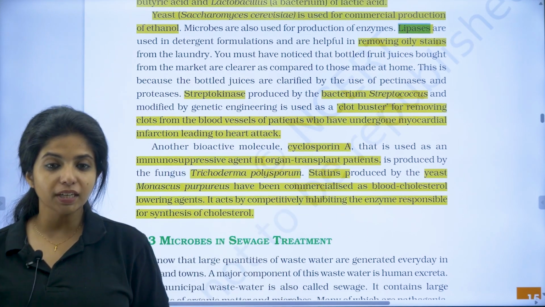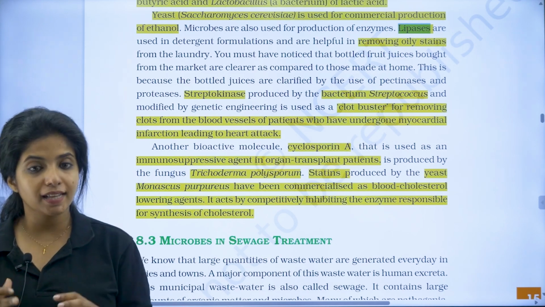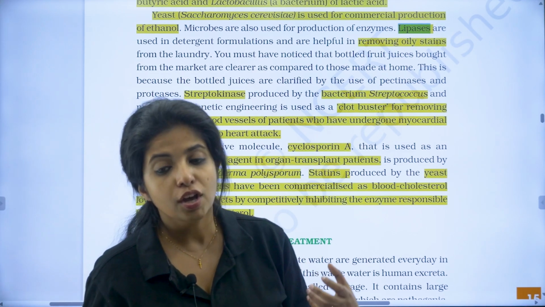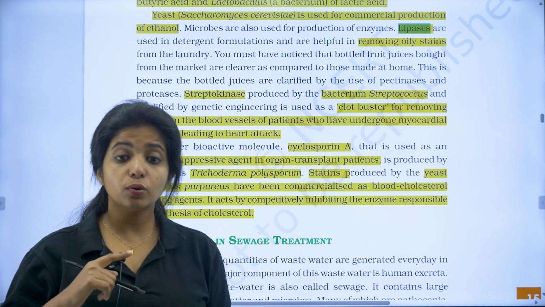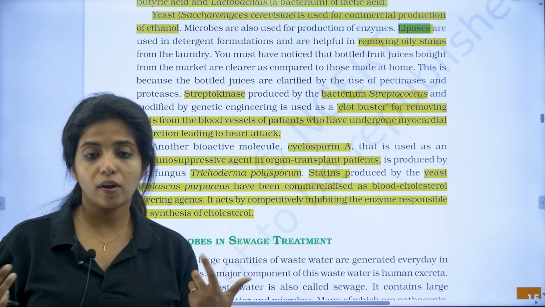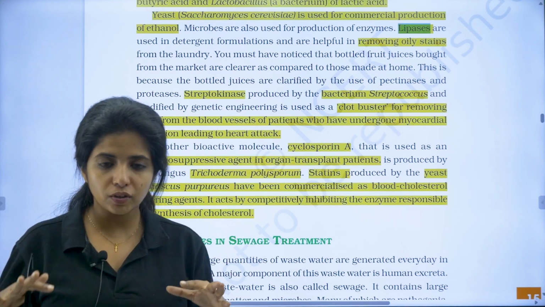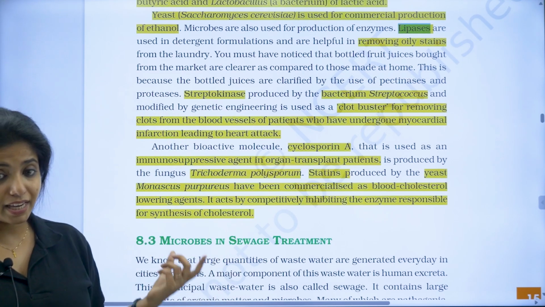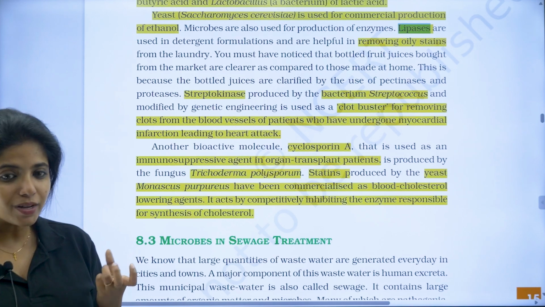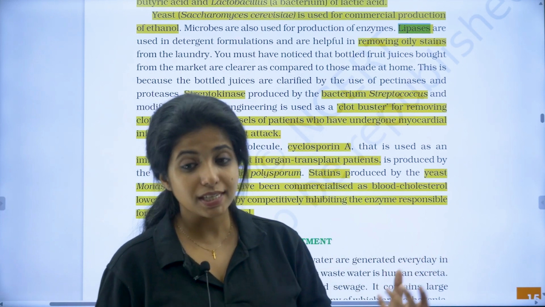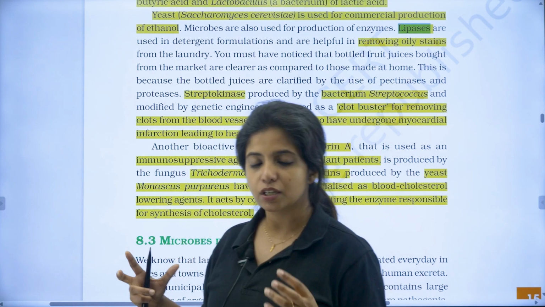So it is competitively going to inhibit what? The enzyme which is responsible for what? Synthesis of cholesterol. It does not allow the formation of cholesterol to happen properly. So that is the role of statins. I remember statin by stabilizing the cholesterol. That is how I remember it. So it is responsible for lowering the cholesterol, and it is produced by Monascus purpureus, which, as I said, is a yeast. Saccharomyces cerevisiae is also a yeast. This is another yeast known as Monascus purpureus.